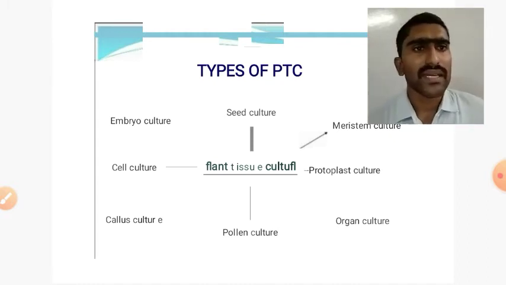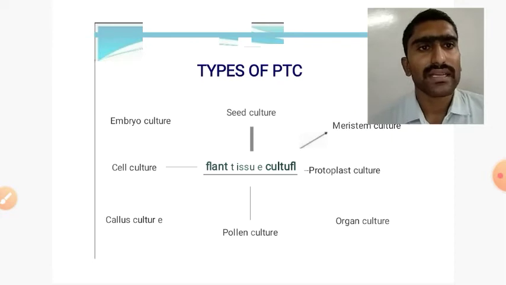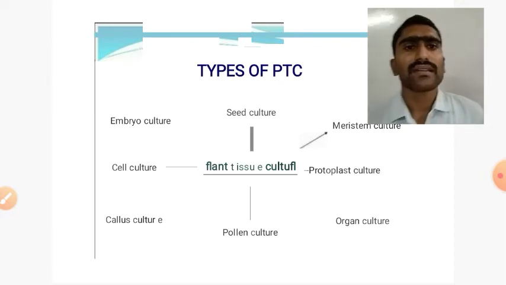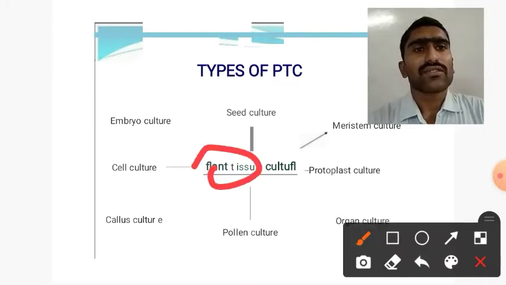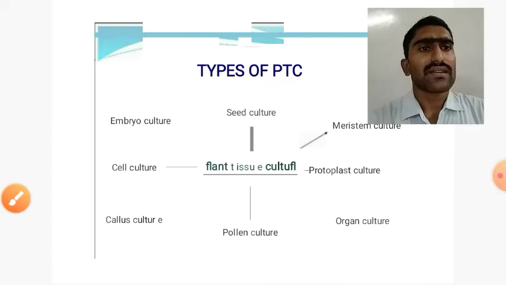Seed culture, meristem culture, protoplast culture, organ culture, pollen culture, callus culture, cell culture, and embryo culture. This is the actual plant tissue culture. There is a spelling mistake there. Okay.